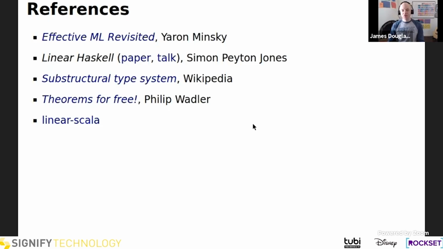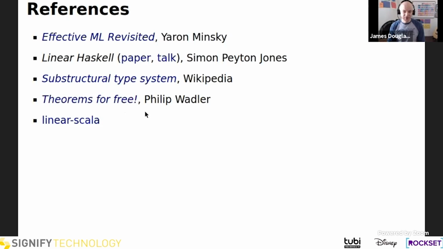Cool. Yeah, and if you take a look at these slides, I'll post a link later in Discord. There's a whole bunch of further reading, and the Linear Haskell paper and talk that Simon Peyton Jones gave is really fascinating and easy to follow, actually. And then you can also learn about linear types as just one example of a substructural type system, and the Wikipedia page on that is pretty helpful.